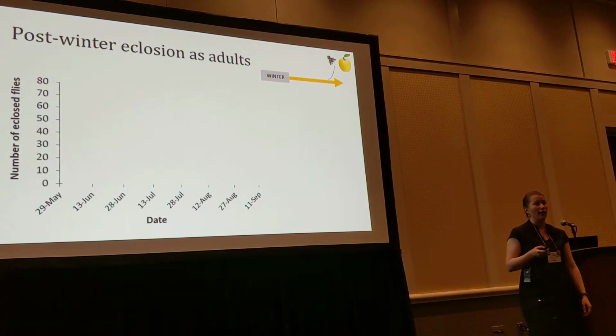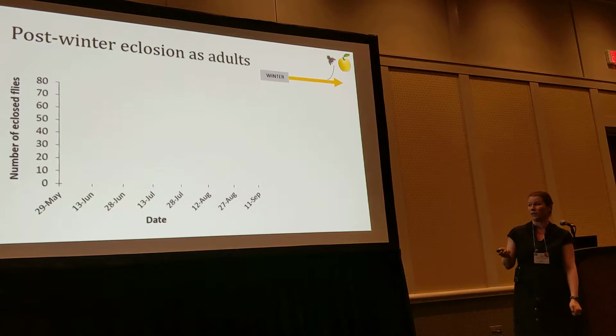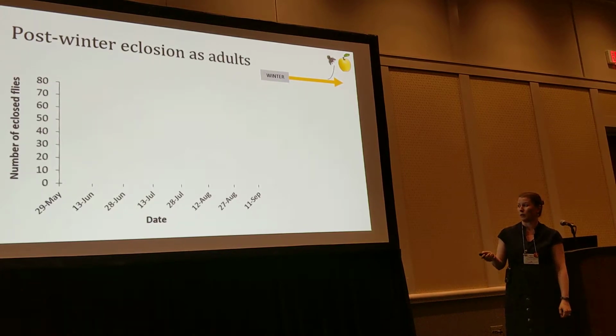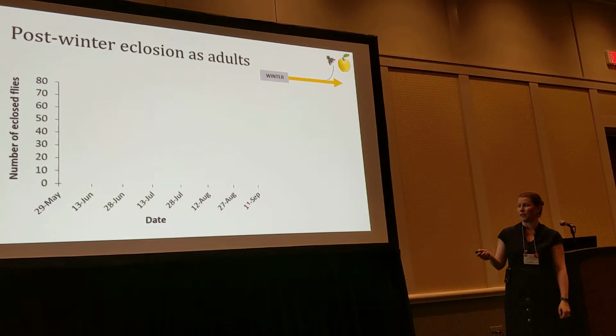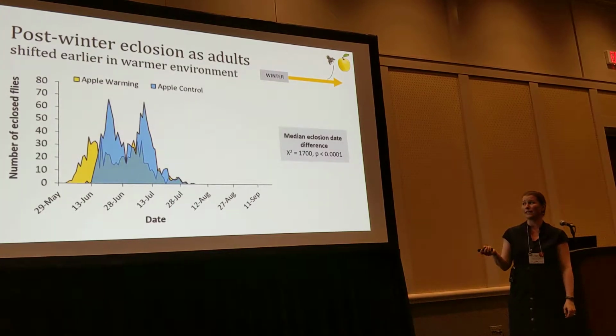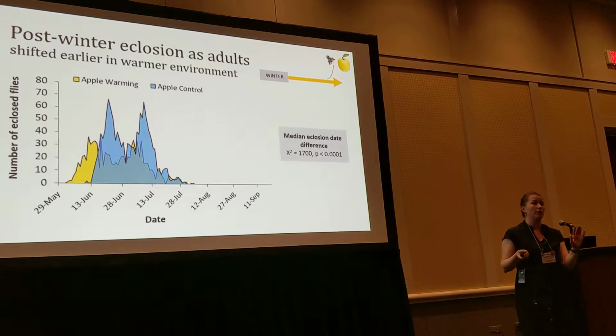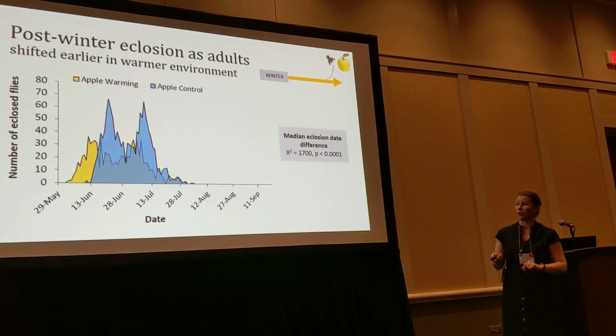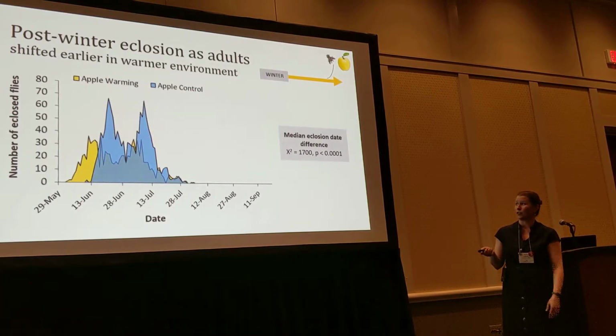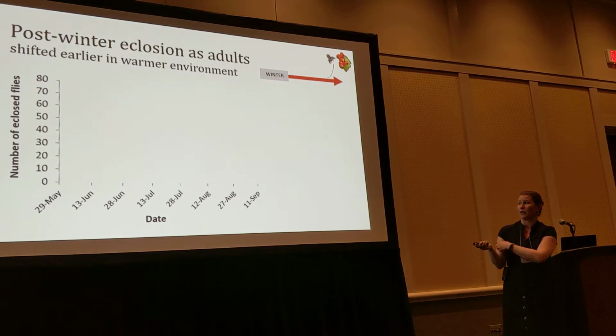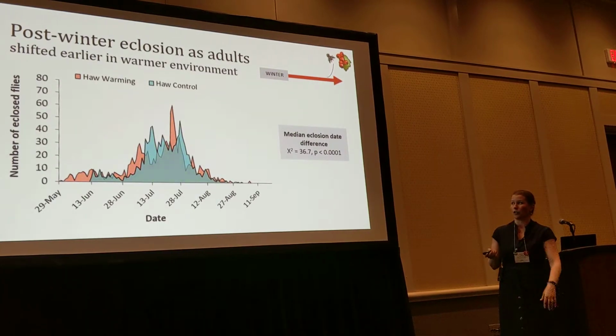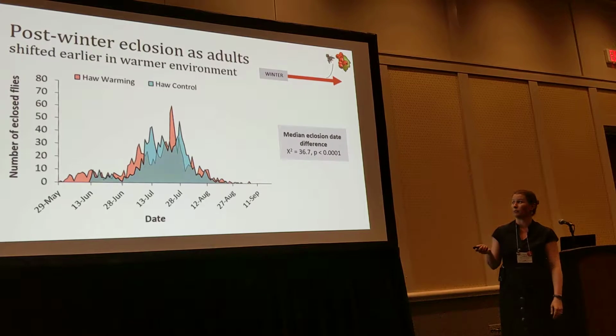Now I want to show you what the timing pattern of eclosion post-winter looks like. These are going to be in the reproductive population. I have date along the x-axis and number of eclosed flies on the y-axis. You can see that apple warming in yellow is shifted earlier in the season than apple control in blue, significantly shifted. And the same pattern is true in hawthorn. In that orange color, hawthorn warming is shifted earlier.